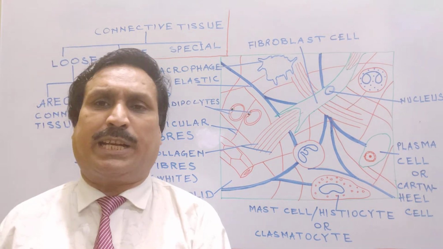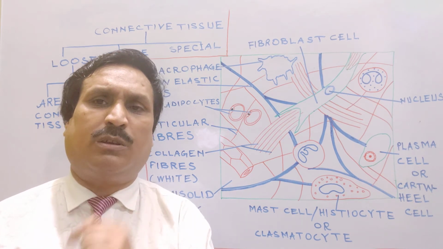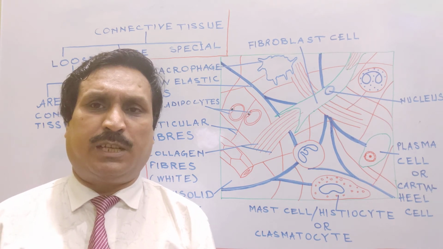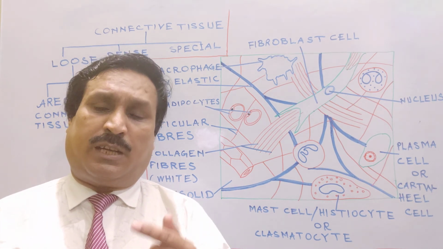Function of areolar connective tissue. Areolar connective tissue plays a very significant role in immune response, inflammatory reaction and allergic reaction.